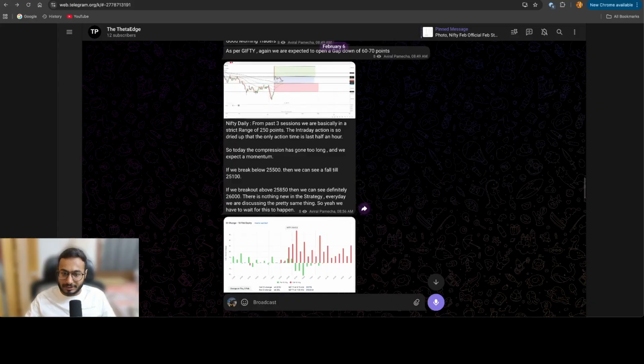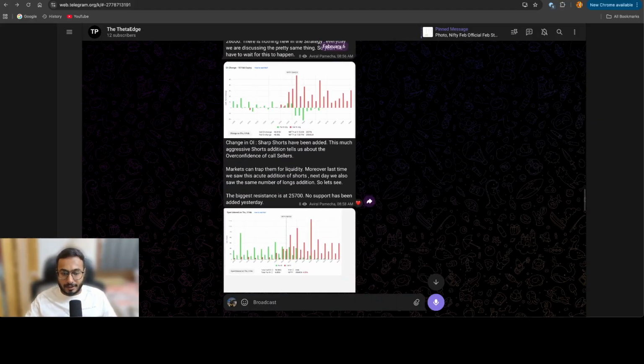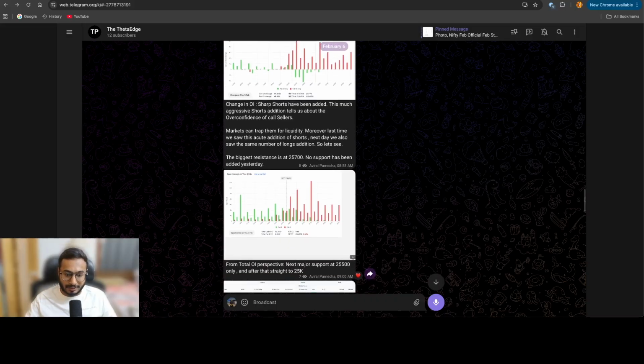Then we posted this analysis that this is the range. If we break below 25,500, we can see a fall to 25,100. We also discussed that if at all we break above 25,850, and that's what we have been anticipating for the past 3 to 4 sessions, but the breakout is not happening. We also posted the change in OI, what the OI basis is.